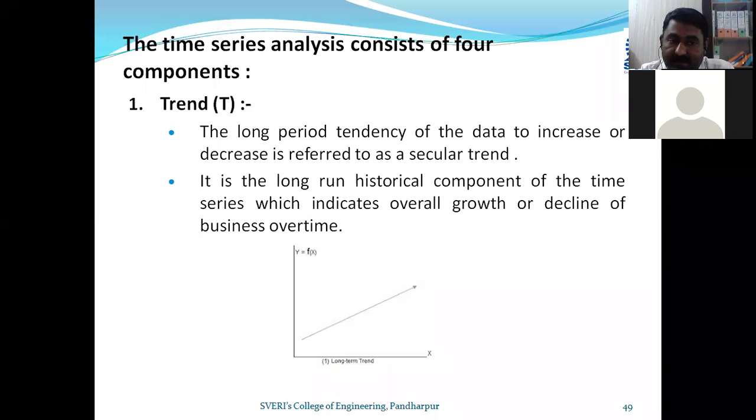I have given some examples related to this trend. In general language we say that the trend is decreasing, or the trend of that particular product is increasing. In Marathi also we can say, आता ह्या गाडीचा ट्रेंड चाललेला आहे, किंवा ती कार फॉर्म मध्ये आहे, सध्या त्या कारचा ट्रेंड आहे.